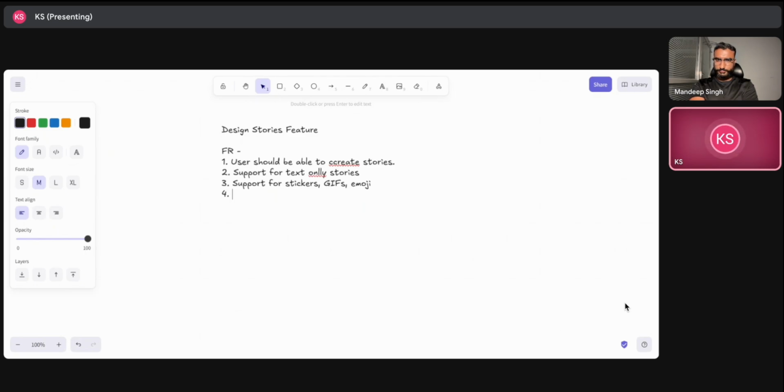And user should be able to add the music from the library as well. And we can see that in the stories, we have a tagging feature as well. So tagging or the mentions should also be there.